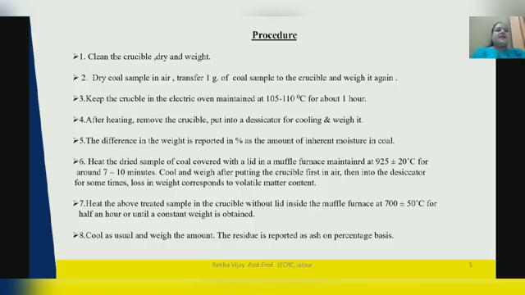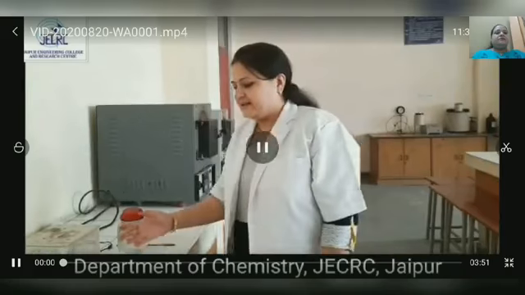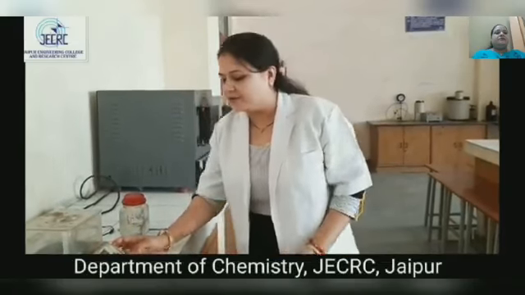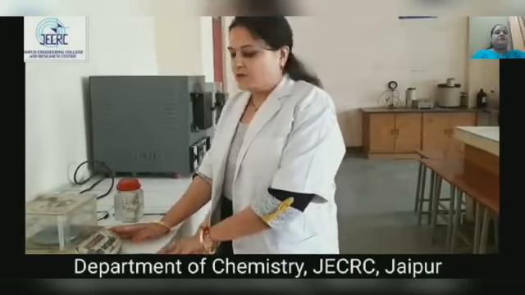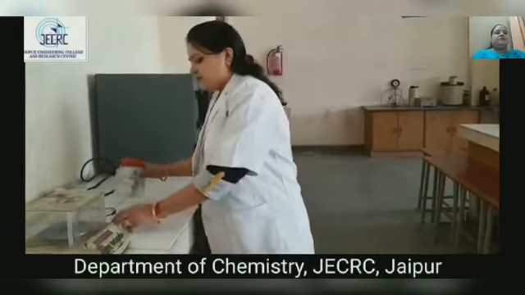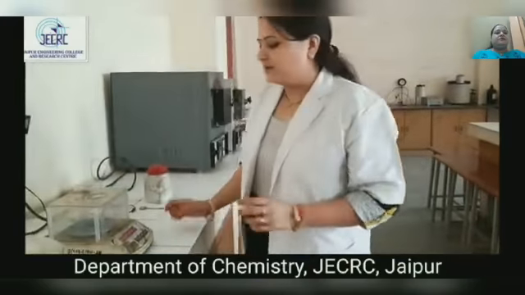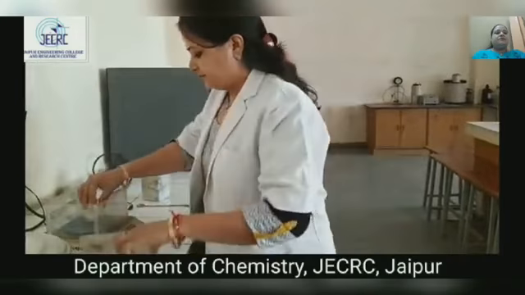Let's start the experiment. As we have already discussed, proximate analysis is a phenomenon by which we can decide the quality of coal by knowing the percentage of moisture content, percentage of volatile matter, percentage of ash content and carbon content present in given coal sample. For this purpose, first of all, we have to weigh an empty crucible.